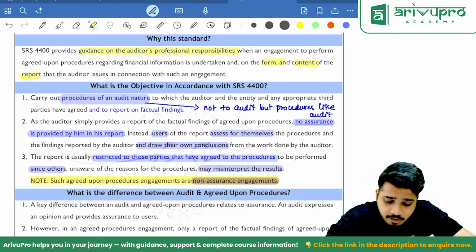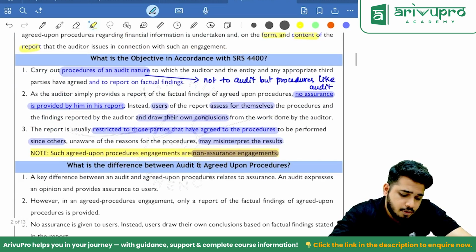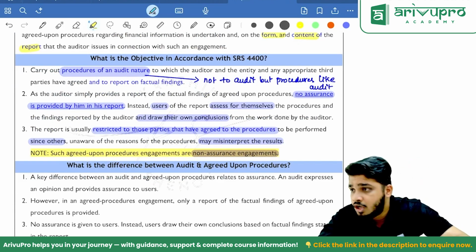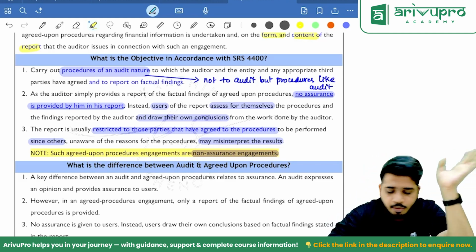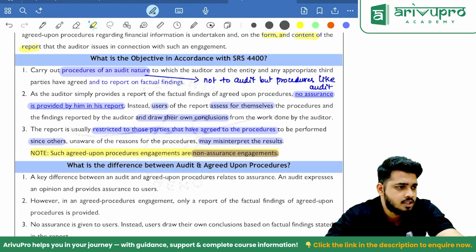What is the objective in accordance with SRS 4400? Carry out procedures of an audit nature. Sir, what do you mean by this? I have written not to audit, but procedures like audit you have to put. What are the procedures like an auditor? Inquiry, inspection, observation, reperformance.